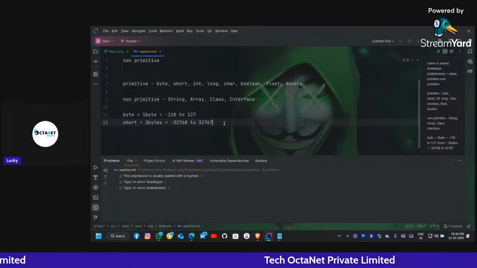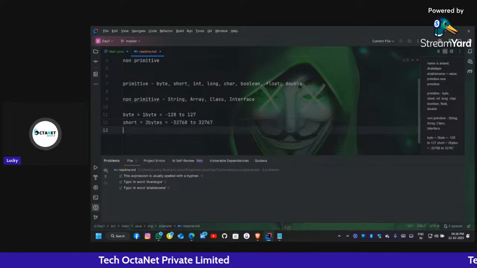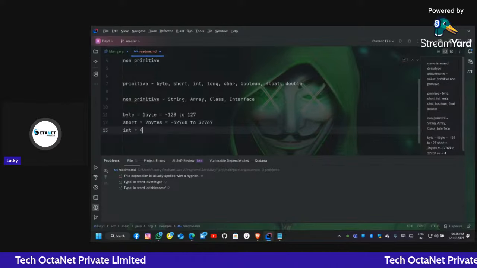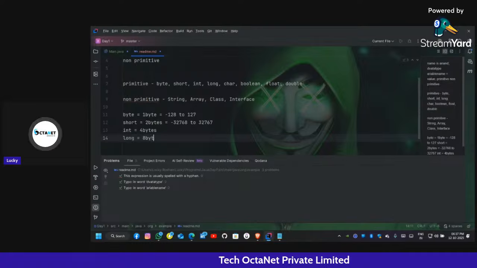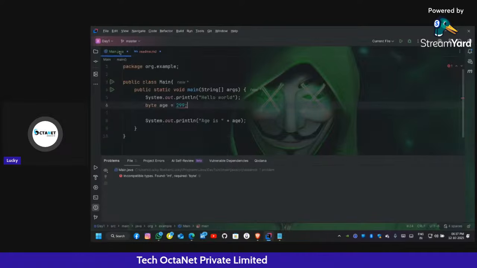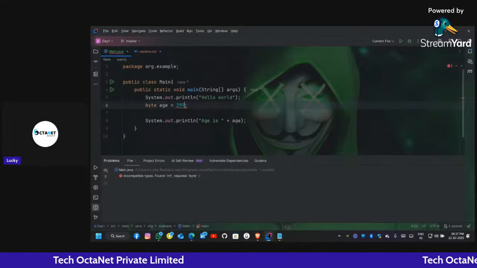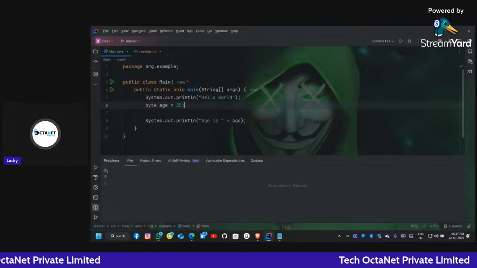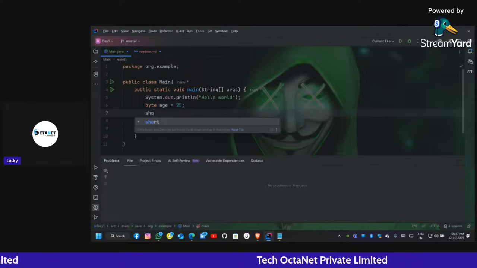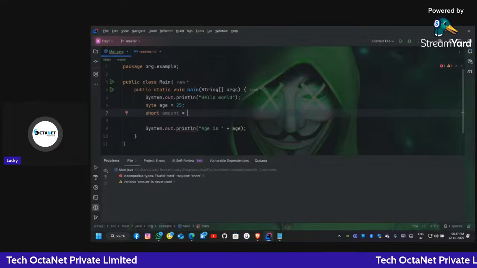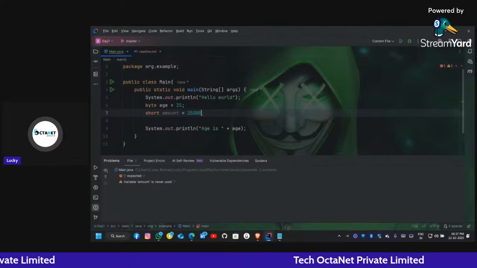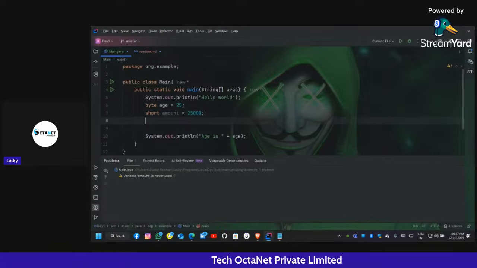Like that, int is 4 bytes and long is 8 bytes. So let me give an example: age is 25. Then short, let me say amount is equal to 25,000.